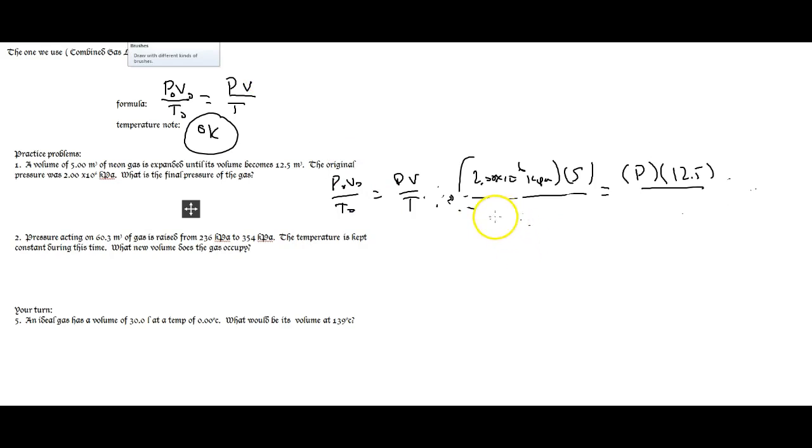Okay, do a little math over here. I get 1 times 10 to the 7th equals 12.5 P. I take my 1 times 10 to the 7th, divide it by 12.5, and I get 800,000. Then the question is, what two things?